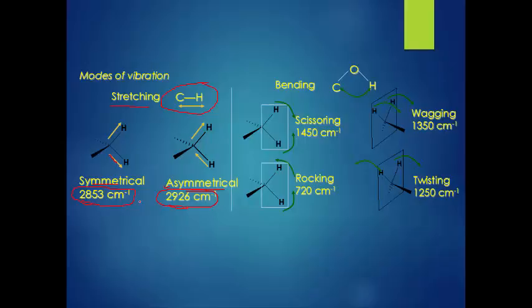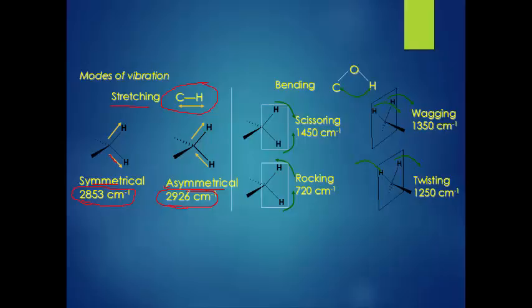What generally happens in case of symmetric? In case of symmetric, only stretching occurs, but in case of asymmetric, two types of stretching occur.